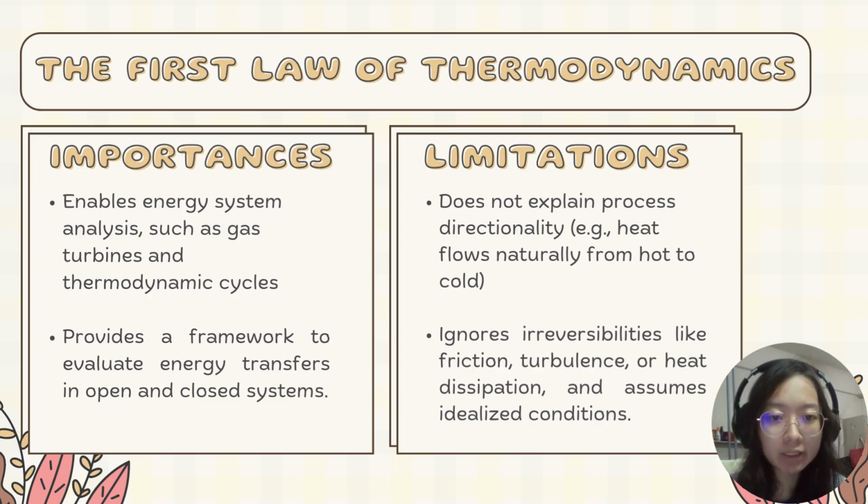However, the first law of thermodynamics has its limitations. It doesn't explain the natural direction of processes, such as heat flowing from hot to cold, and it neglects real-world factors like friction, turbulence, and energy loss due to irreversibility. Furthermore, it assumes idealized conditions, which limits direct application in complex scenarios. This highlights the need for a supplementary principle like the second law of thermodynamics to fully address practical challenges.